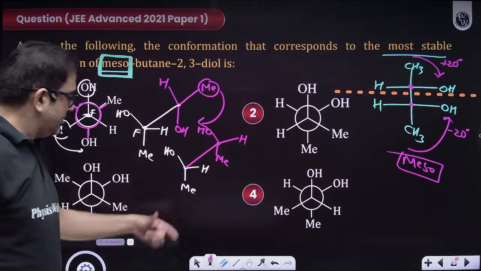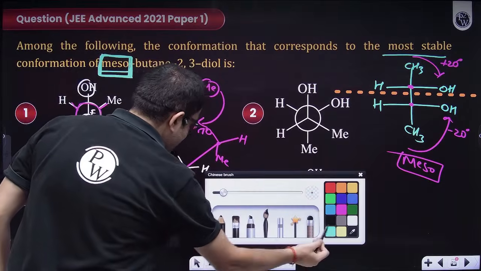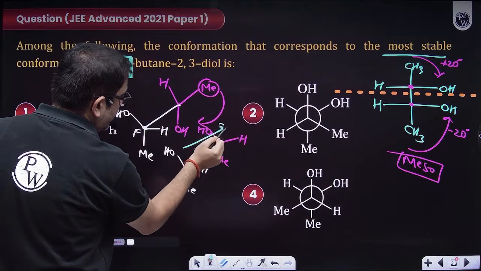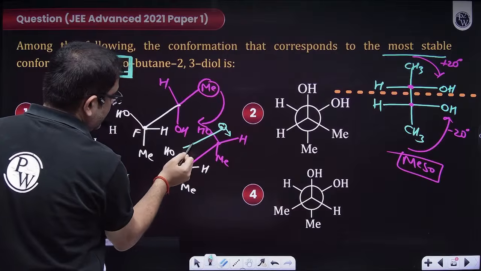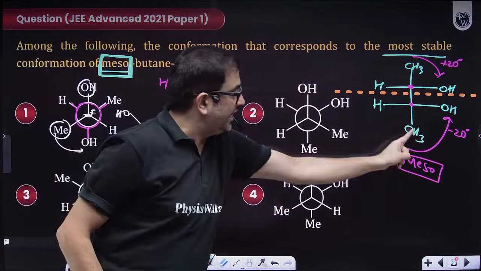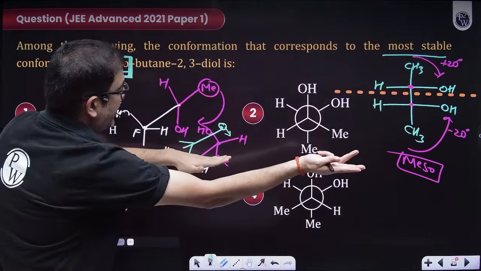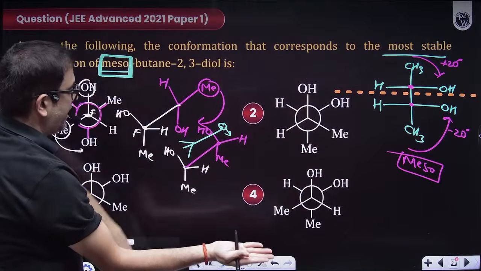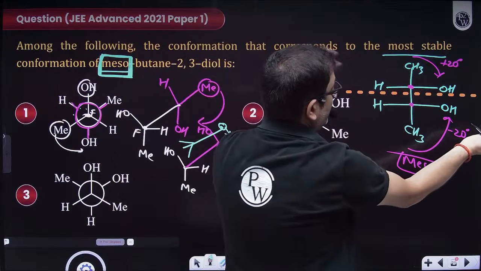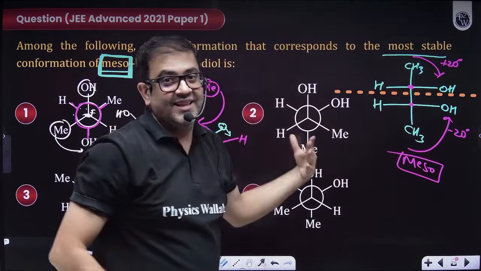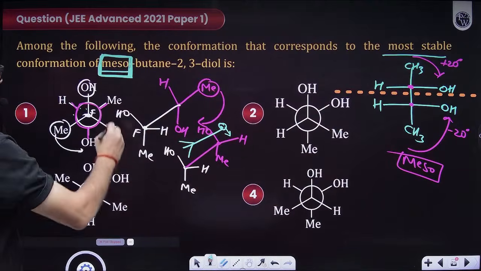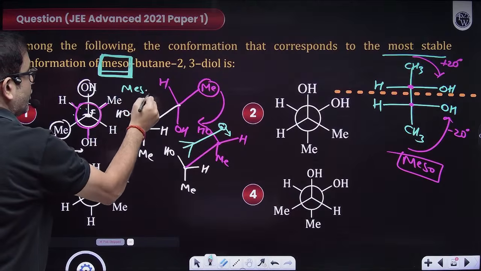So now you can just lie down. Like anyway, let's say I'm lying down like this. Here are my eyes, I'm visualizing. This is my leg. So sir, methyl, methyl, Y, methyl, methyl. Sir, H on right, OH on left. So ultimately H on right, OH on left, H on right, OH on left. Sir, just rotate it. So that means whatever is the meso form, sir, this is also a meso form. This is the same.